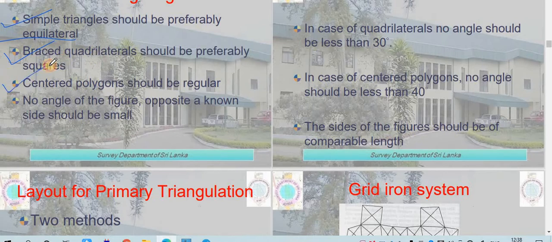Then a centered polygon should be a regular polygon. No angle of the figure opposite a known side should be small. So whenever you are choosing an angle of the figure opposite a known side, it should not be small.